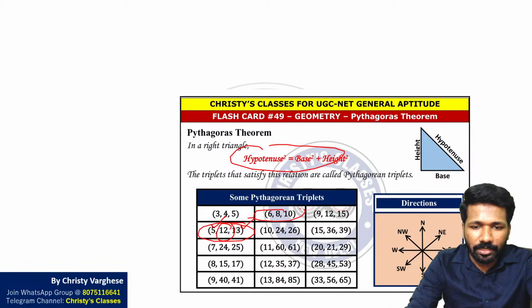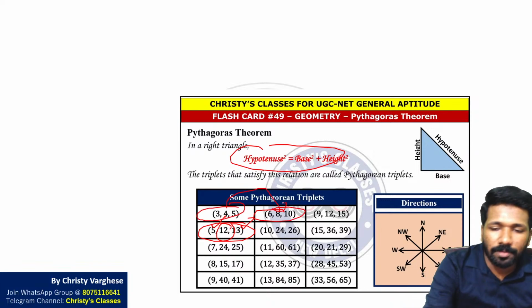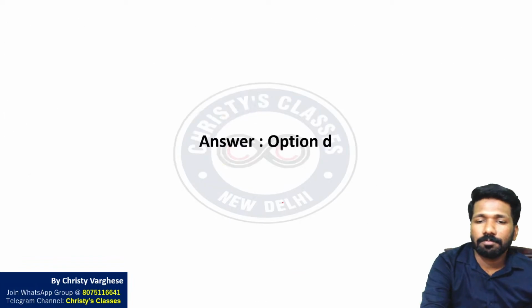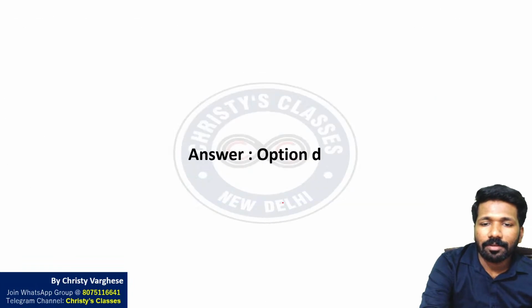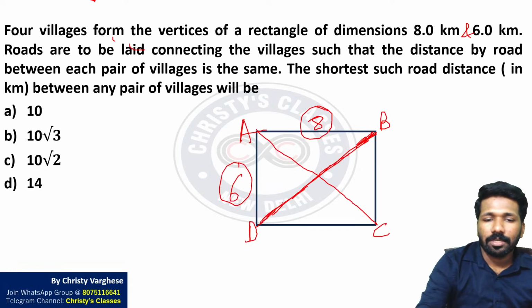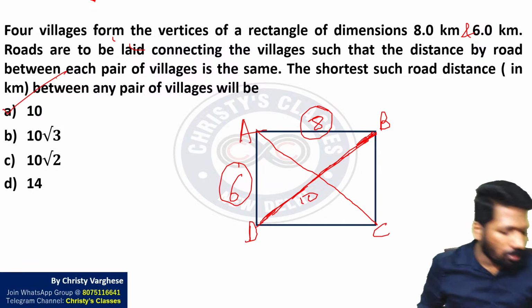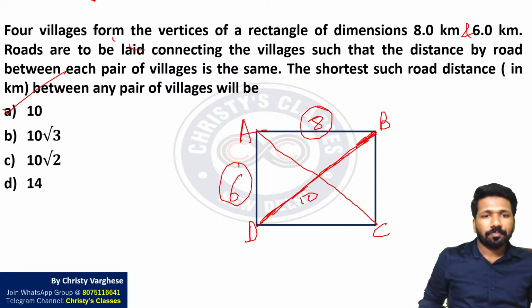So 6, 8, 10 or 3, 4, 5, if you know, double of that is a Pythagorean triplet, because any scalar multiple of a Pythagorean triplet is a Pythagorean triplet. By that way also you can say that this is going to be 10. So 10 is the shortest distance, option A. All of you understood this, please respond.